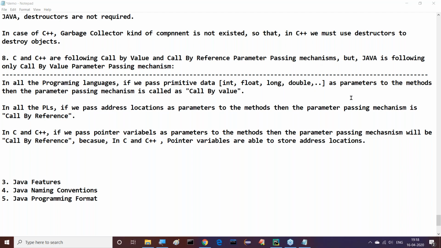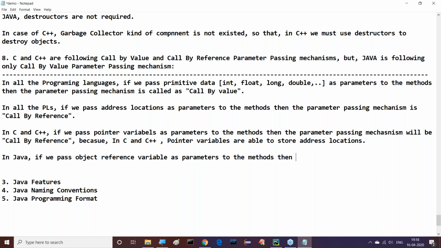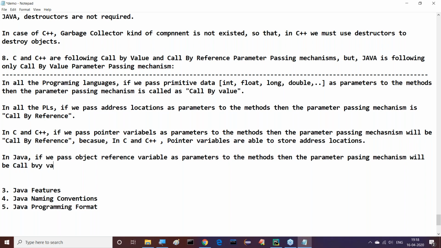Right, sir. That's fine. Now coming to the next point. In Java, the pointers concept is not available. In place of pointers, which one is available? In Java, if you pass object reference variables as parameters to the methods, then the parameter passing mechanism will be called by value only.